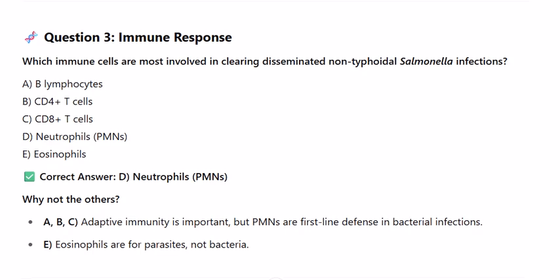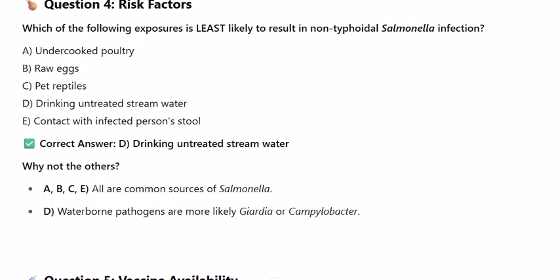Question 4. Risk factors. Which of the following exposures is least likely to result in non-typhoidal Salmonella infection? A. Undercooked poultry. B. Raw eggs. C. Pet reptiles. D. Drinking untreated stream water. E. Contact with infected person's stool. Correct answer, drinking untreated stream water. Why not the others? A, B, C, E: all are common sources of Salmonella. D: Waterborne pathogens are more likely Giardia or Campylobacter.